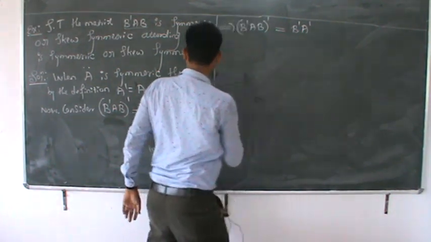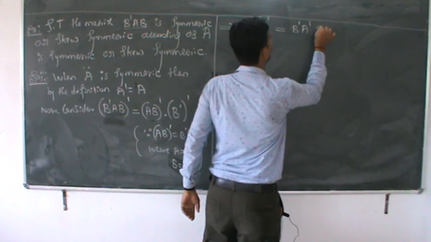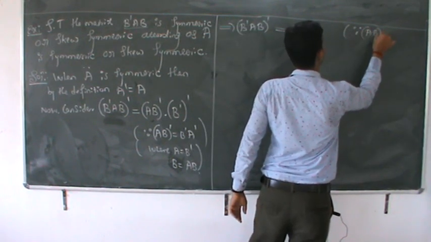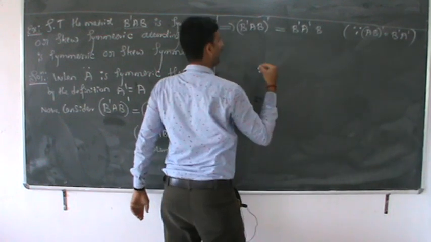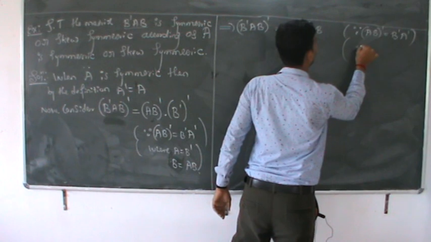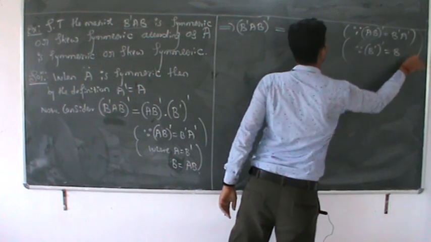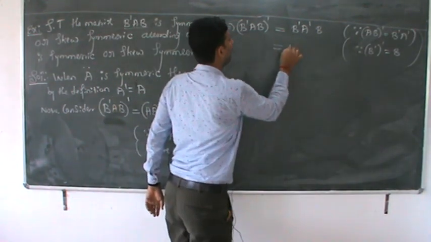After that, B dash whole dash is nothing but B. Correct? Because AB whole dash is nothing but B dash A dash, and B dash whole dash is nothing but B.